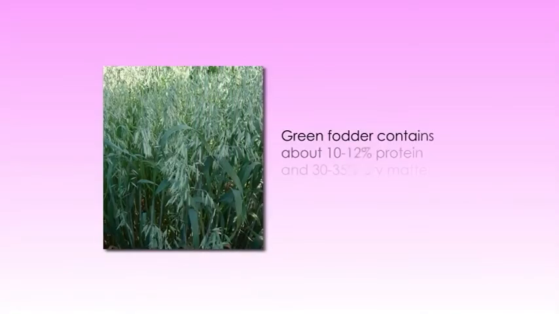It provides soft and palatable fodder rich in crude protein, which is about 10 to 12%. The green plant is good forage and makes good hay and silage. Green fodder contains about 10 to 12% protein and 30 to 35% dry matter.